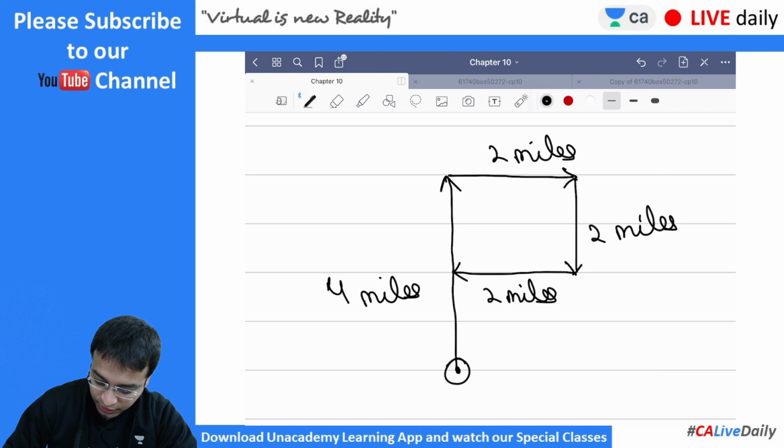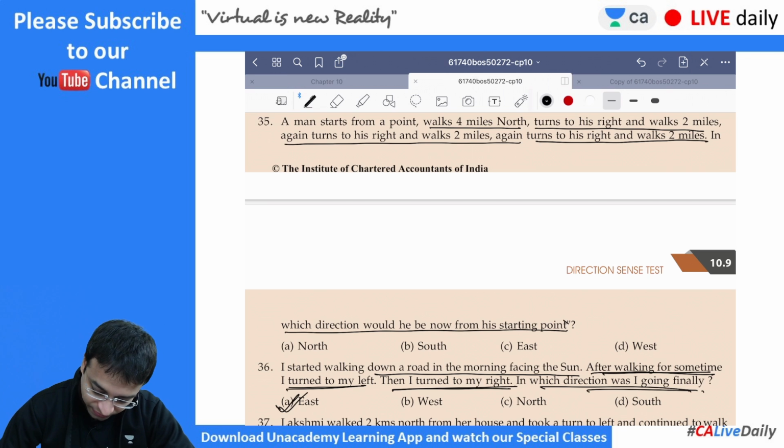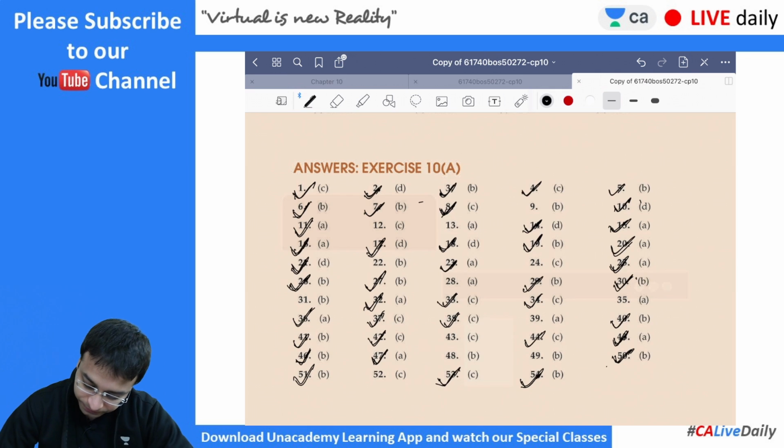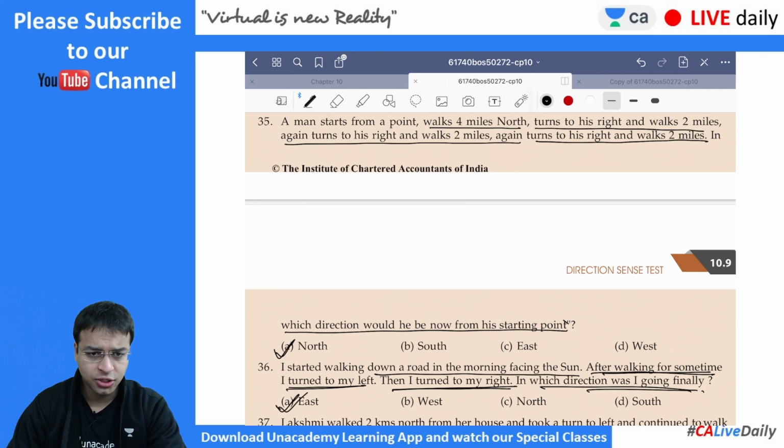So the starting point is over here. The end point is over here. He is in the north direction from the starting point. Question number 35, answer is option A. I hope everybody has got it.